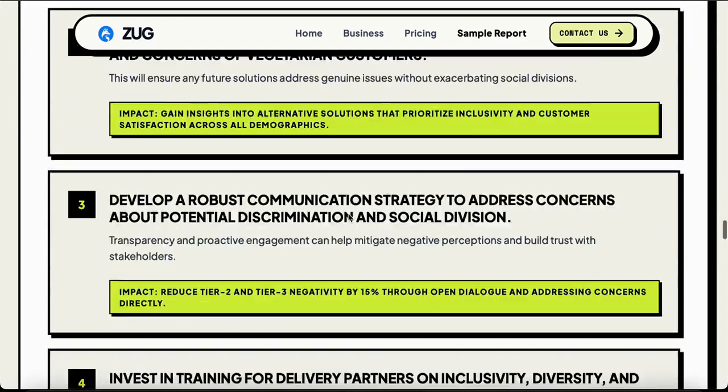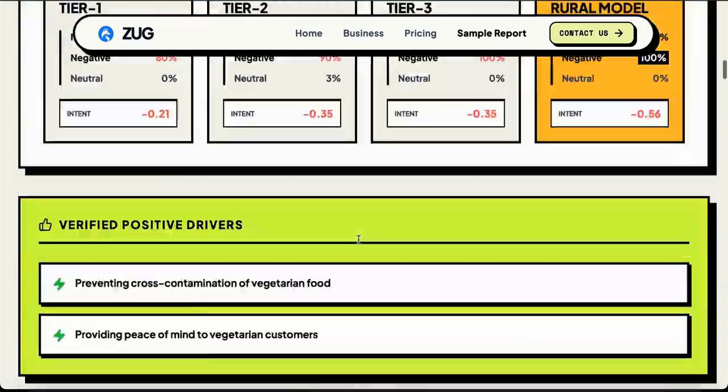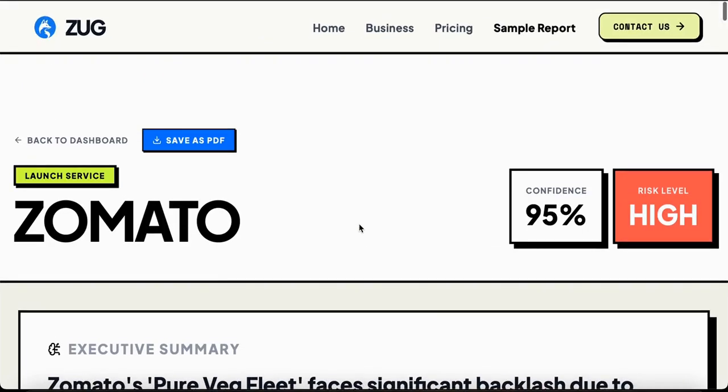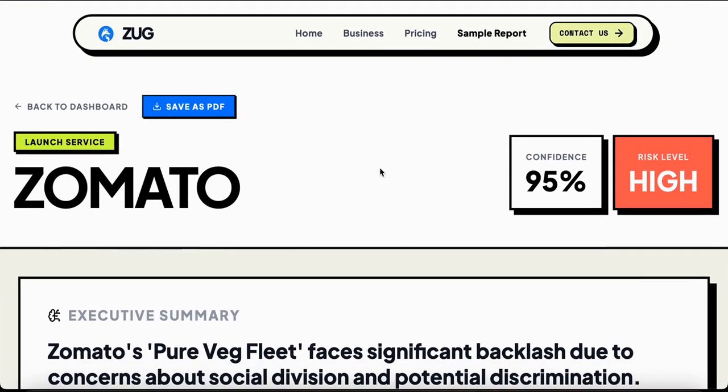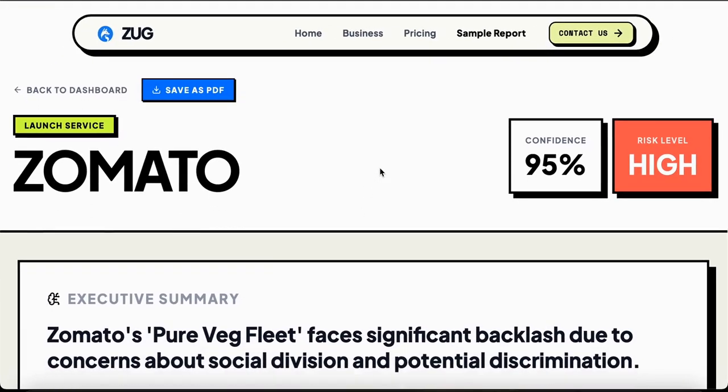So this is the product, Zug. It helps you analyze your scenario beforehand. Currently it's for Indian consumers only. Hope to expand in future.